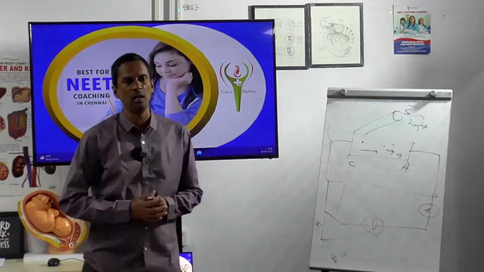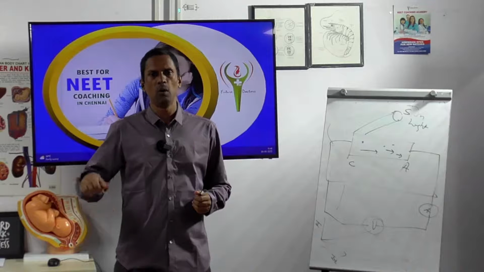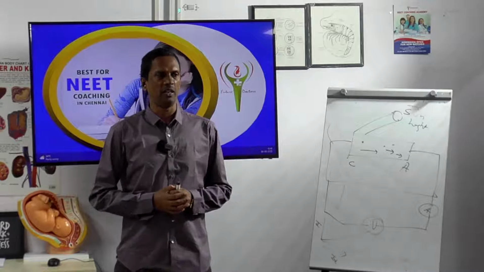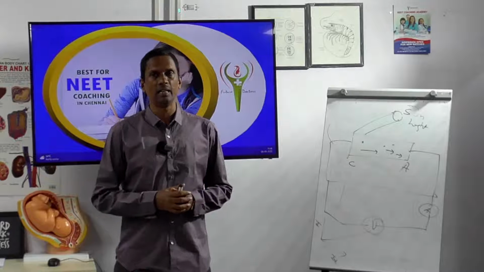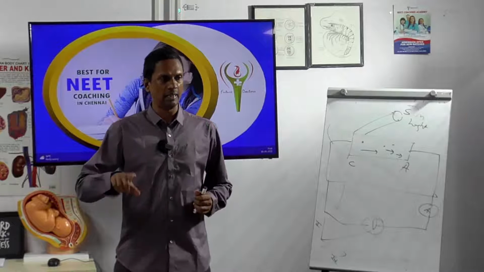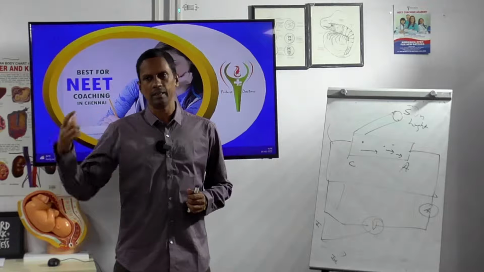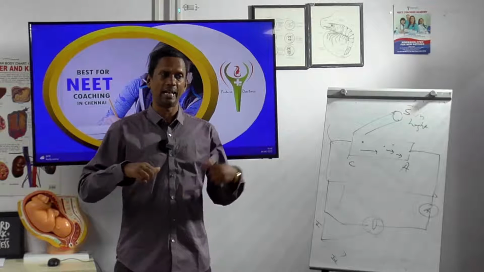Now suppose L3 is greater than L2, and L2 is greater than L1. That means L3 has the highest intensity and L1 has the lowest intensity. So the corresponding output current will be, which will have now?